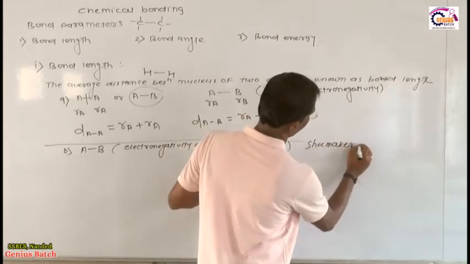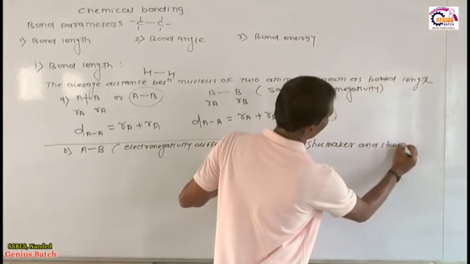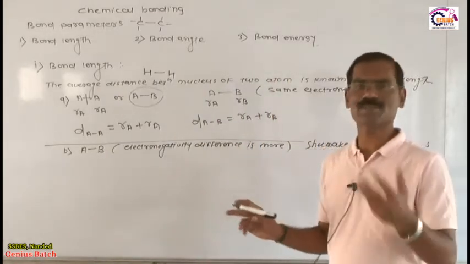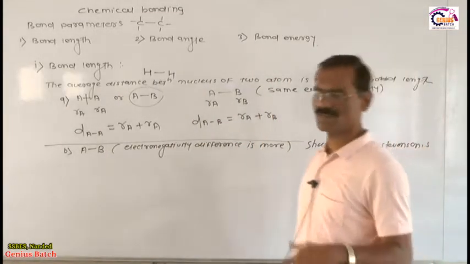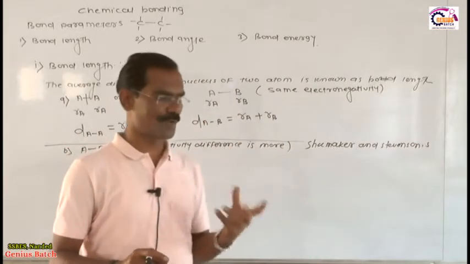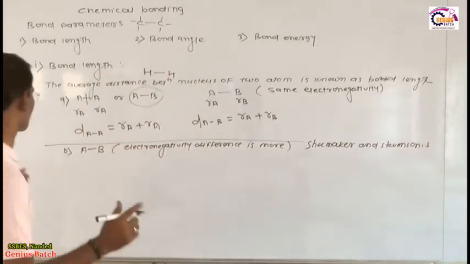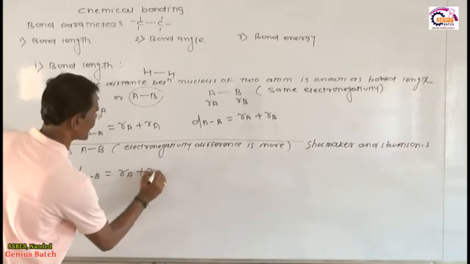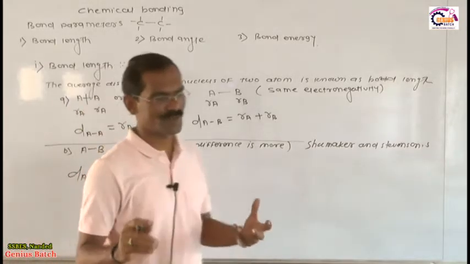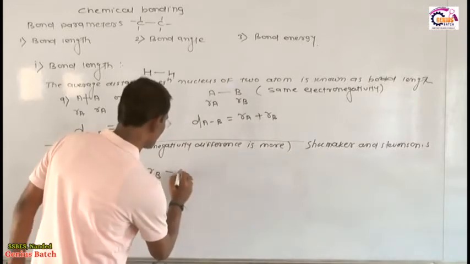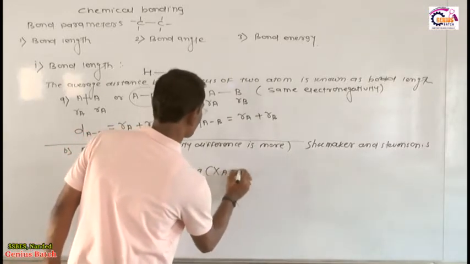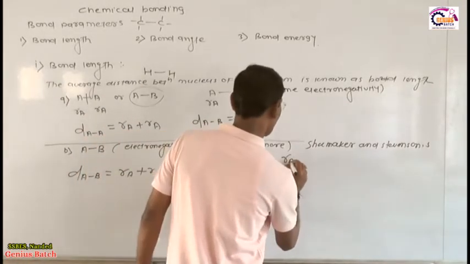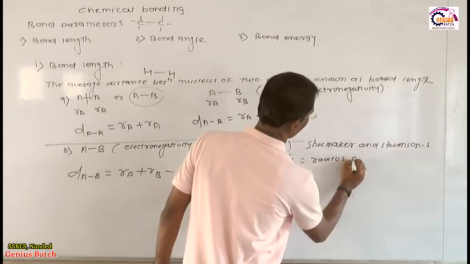Shoemaker and Stevenson gave a very interesting and beautiful formula, by using which we calculate the bond length. I know this concept is already present in your periodic table chapter, but I will give you only the formula related to this phenomenon. Which is the formula given by Shoemaker and Stevenson? Distance of AB is equal to radius of A plus radius of B minus 0.09 times (XA minus XB). What is the meaning of XA minus XB? You know very well. What is the meaning of RA? RA is nothing but the radius of A.